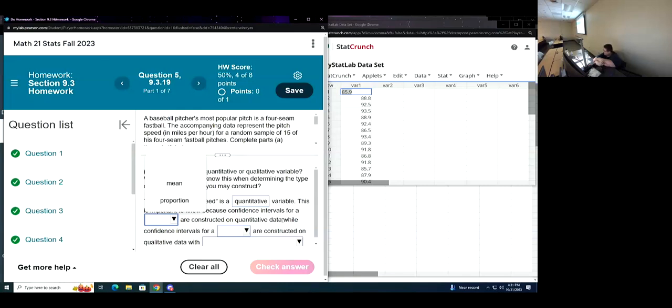Anyone remember? Just think about how you calculate a mean and how you calculate proportions, and go, do I need numbers for everybody's response?